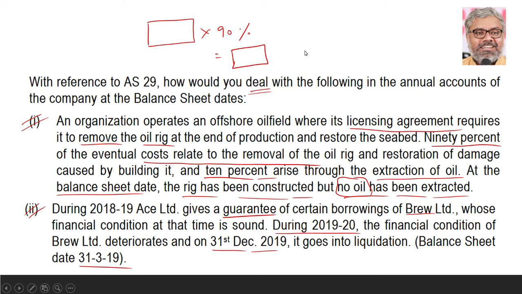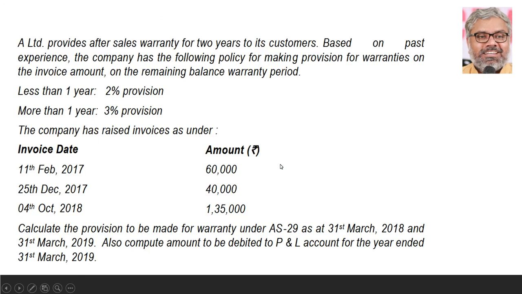Otherwise, that is also not required. It depends upon the case, so that's what you have to judge on 31st March 2019. But definitely on 31st March 2020, the amount has to be provided for. Now it has become certain. There is no doubt here. So that amount of loss or possible obligation has to be created as a provision on 31st March 2020. That is the answer for such a question.